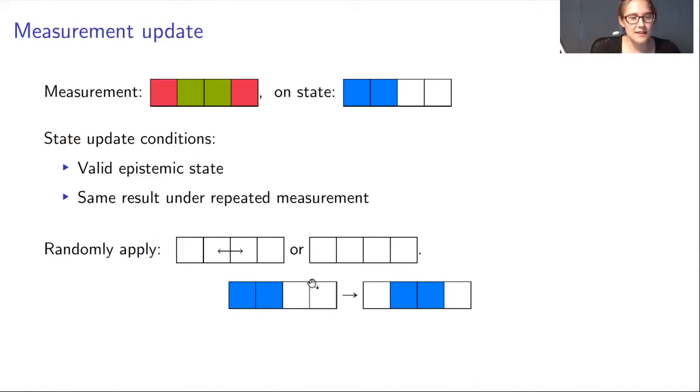So on this state we just considered, we know that the ontic state was this one, so the permutation is randomly applied or not. So after the measurement, we don't know anymore if the ontic state was 2 or 3, because it was permuted with probability 1/2, or it was not permuted with probability 1/2.